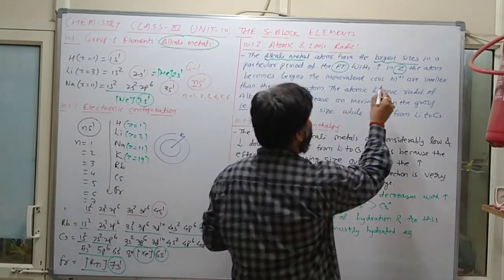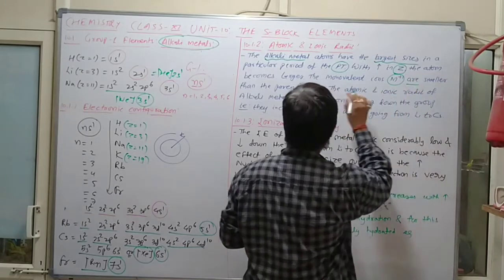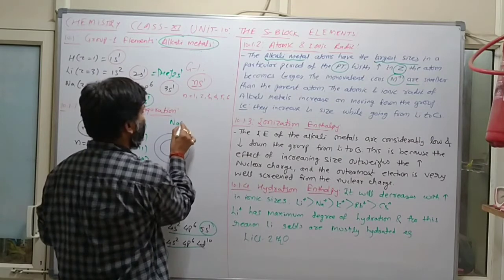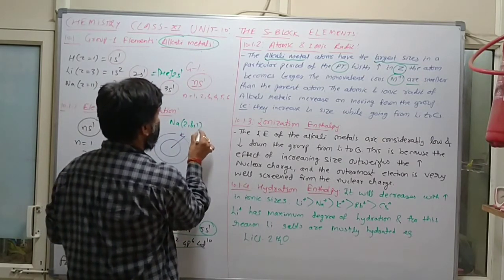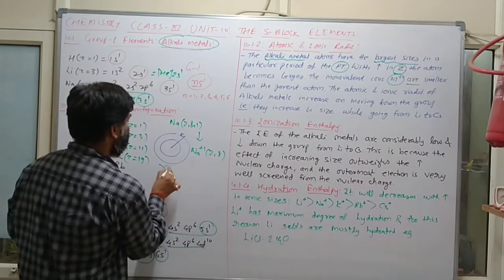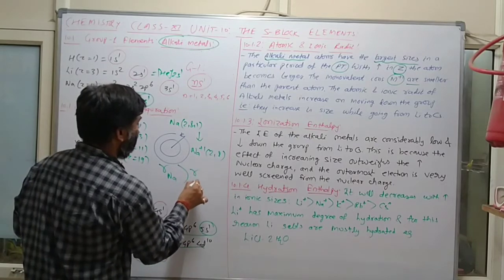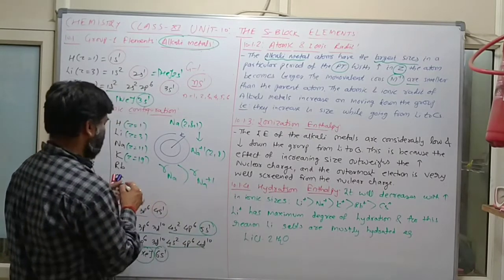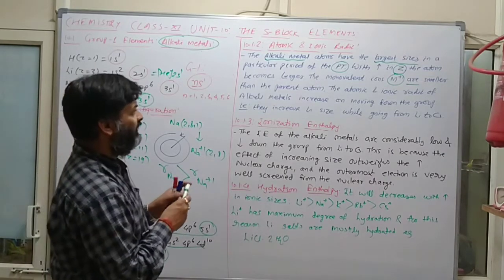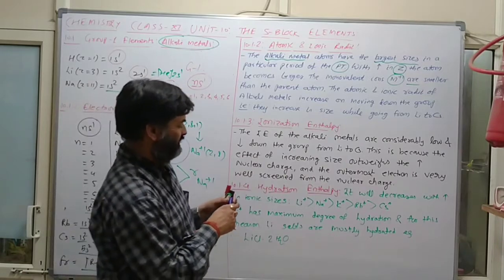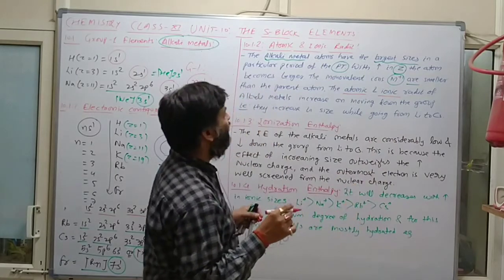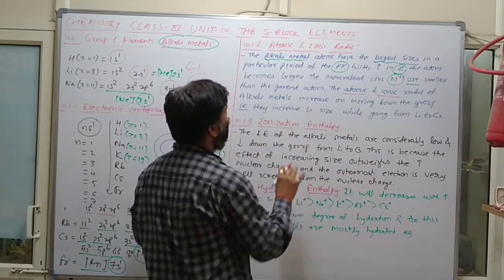Clear? So monovalent ions M+1 are smaller than the parent atom. So what is parent atom? जैसे देखो सोडियम है, तो सोडियम is 2,8,1, तो here Na+1, तो 2,8, तो here see R of Na is more as compared to R of Na+1. Clear? So size of R Na is more as compared to R of Na+. Now the atomic and ionic radii of alkali metals increase on moving down the group.